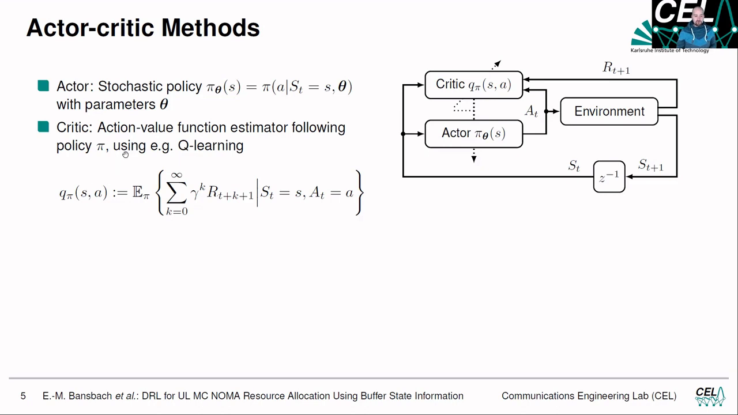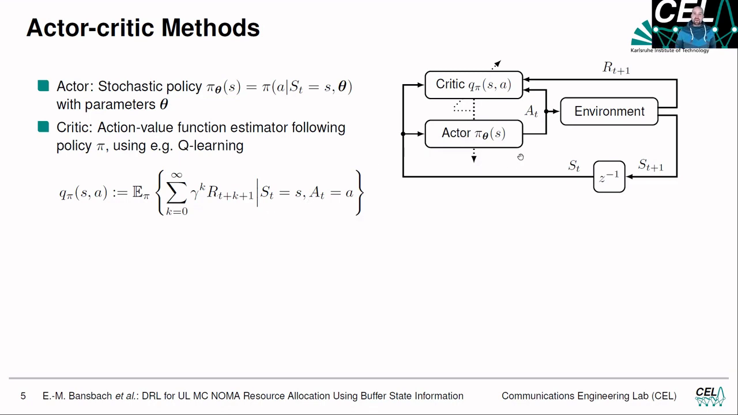Therefore, we introduce the action value function, and that's just an estimator of the rewards we will get in the future following a certain policy. As you can see over here, we have the expectation over the policy, and given a certain state S and action A, we just estimate the rewards we get in the future. Having this, we can say for every state and every action which is the best action, because we can say, this action will yield those rewards in the future.